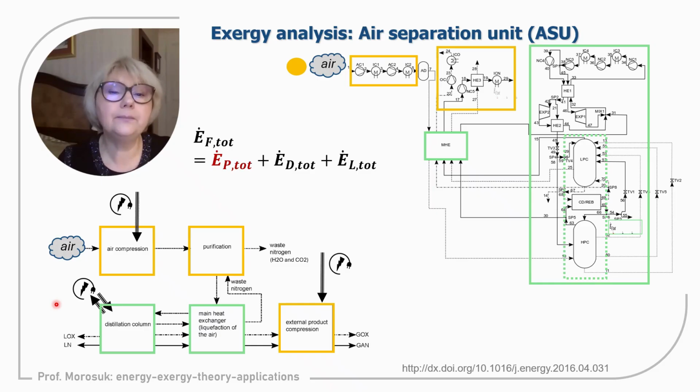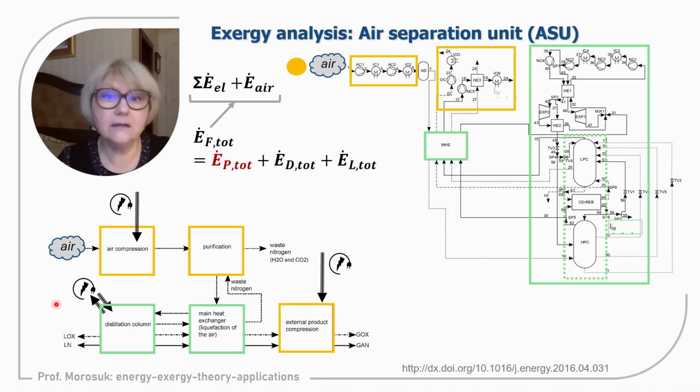And exergy balance: exergy of fuel equals exergy of the product of the entire system, plus exergy destruction within all components within the system, and exergy losses. So exergy of fuel is exergy of air coming to the system, and some electricity that we should supply to the system.